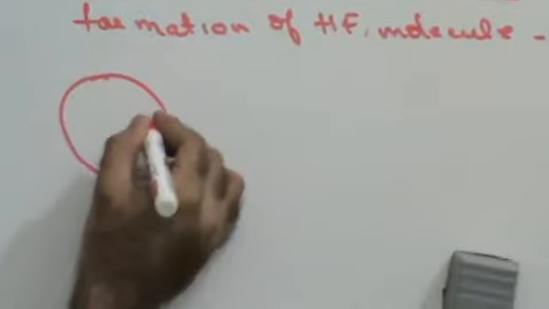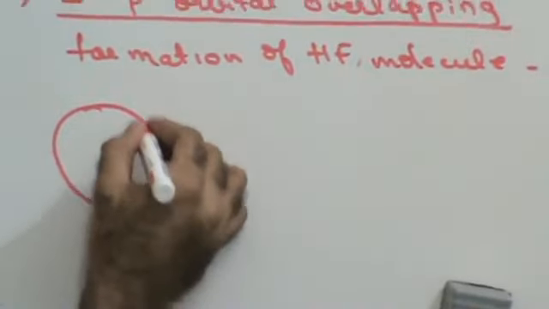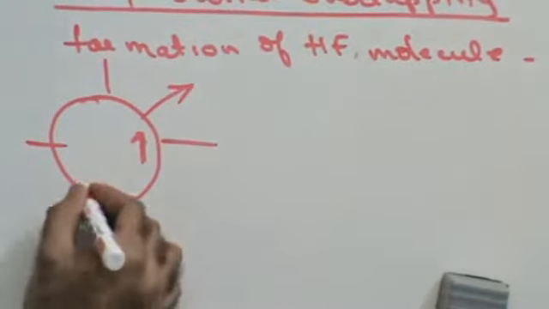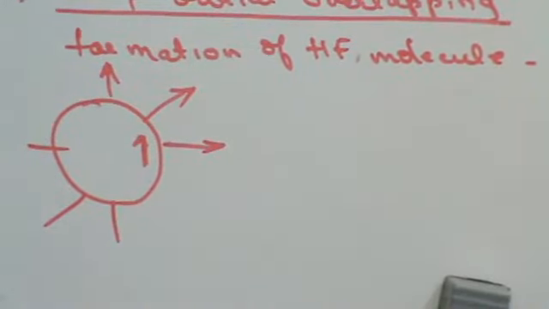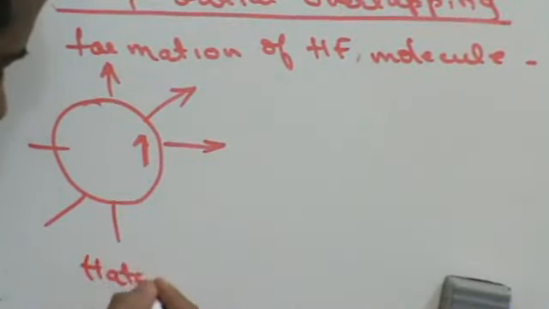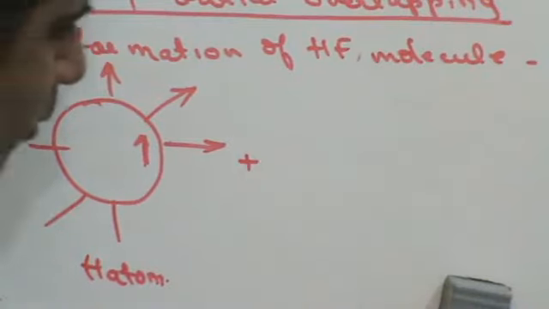Hydrogen atom: it has only an s orbital, and it has a half-filled electron in the s orbital. This is the hydrogen atom. This will combine with